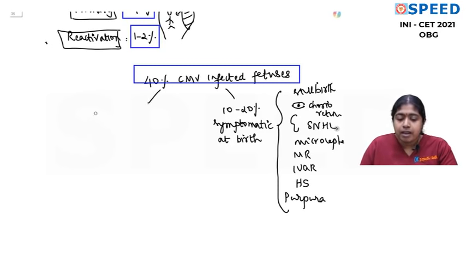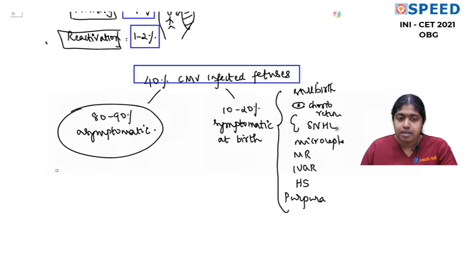So that means the remaining 80 to 90% of the babies are normal at birth, or asymptomatic. Now, is that very happy news? Please remember that even if they are asymptomatic at birth, some of these, again 10 to 20%, so many percentages, but it's very simple to remember, will have long-term sequelae.